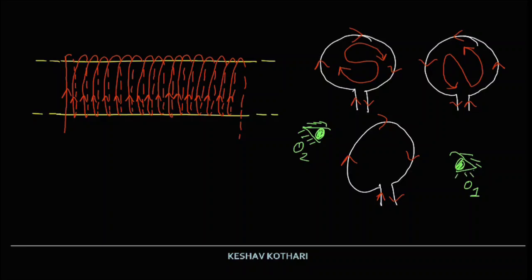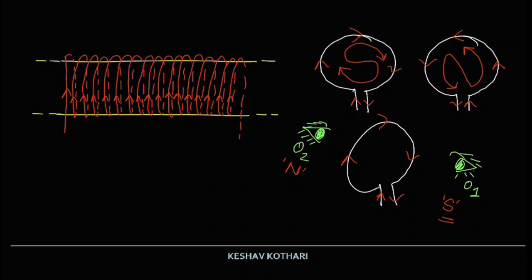According to observer O1, he is facing the south polarity and is viewing that the loop is carrying current in the clockwise sense, but according to observer O2, he is viewing the north polarity, because according to him the direction of current is in the anti-clockwise sense.